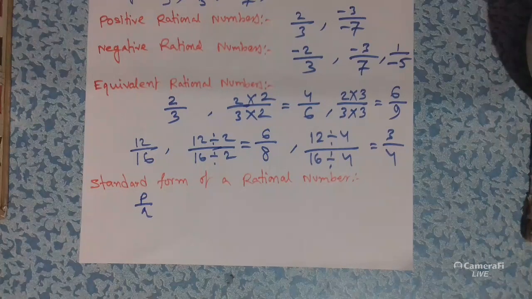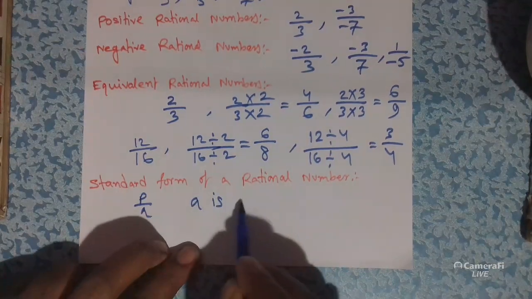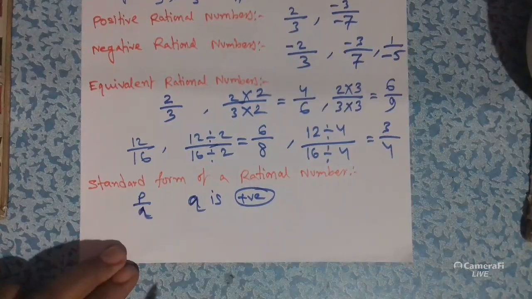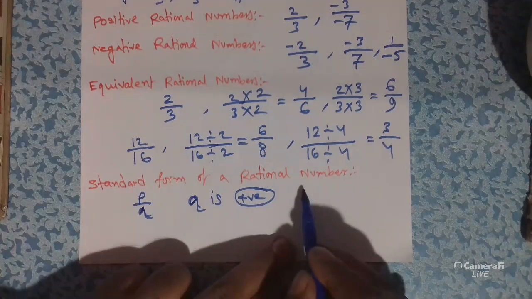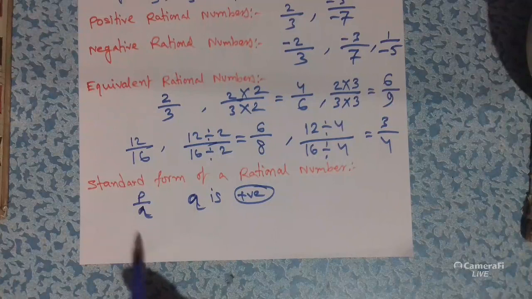It is said to be in standard form if Q is positive, that means the denominator must be positive, and P and Q have no common divisor other than 1. That means P and Q are co-prime.